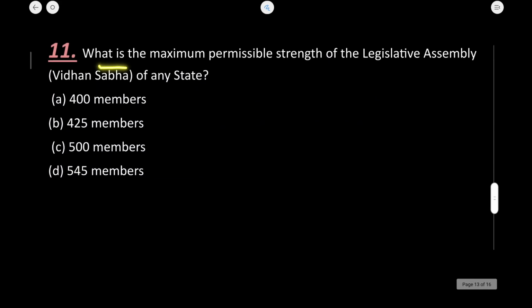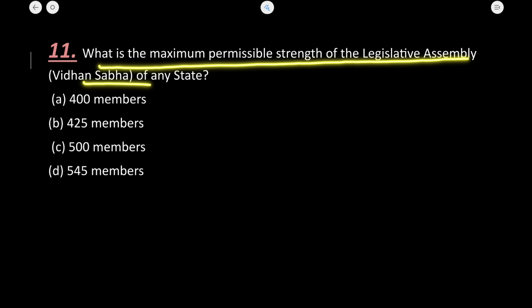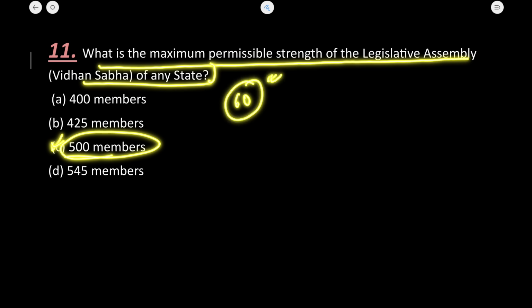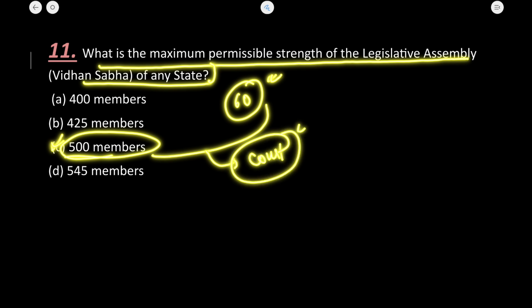Next is, what is the maximum permissible strength of the legislative assembly, that is Vidhan Sabha? Maximum number of members can be 500 and minimum can be 60, and this maximum and minimum numbers are propounded by the constitution only. Okay, so the C option is right.